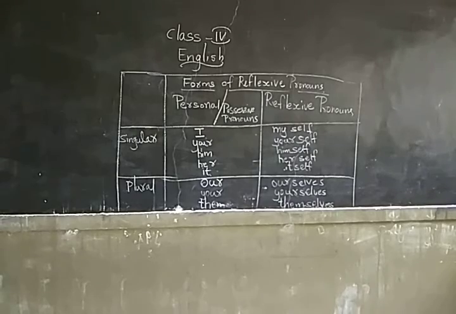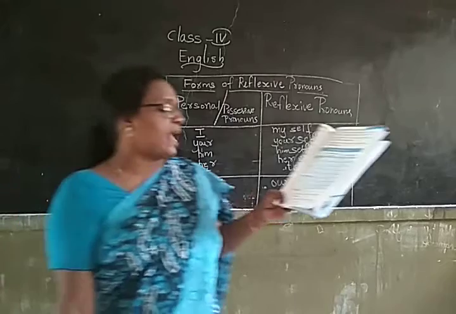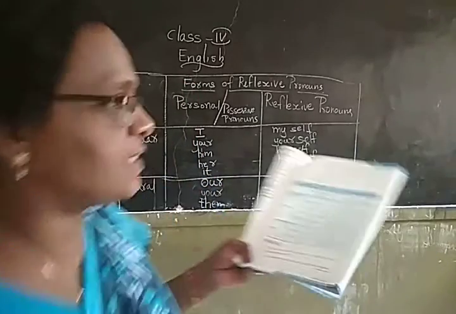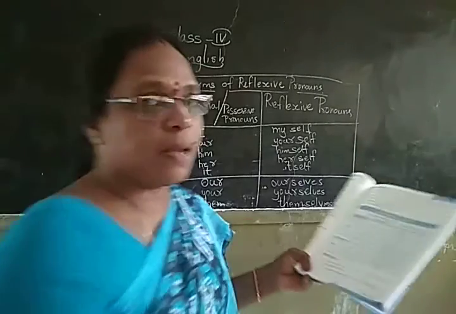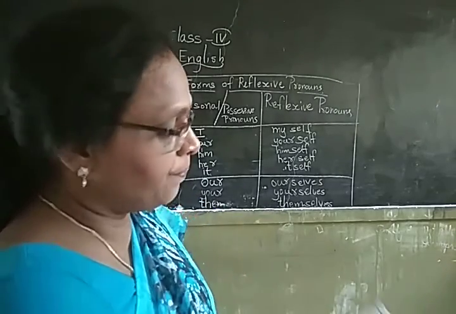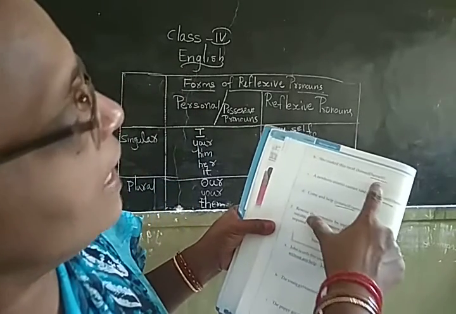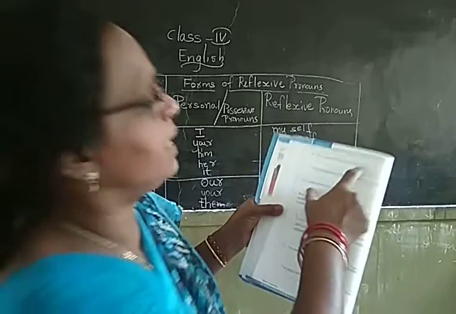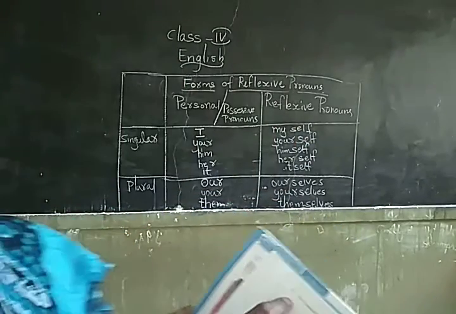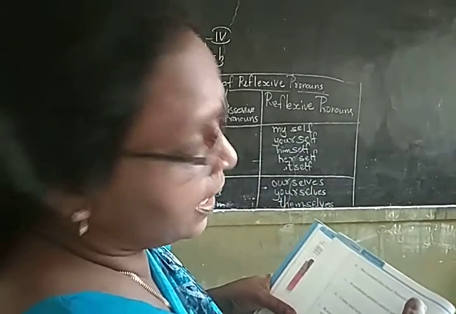Pick the correct option to complete the following sentences and rewrite the sentences. My grandparents made the house, ourselves or themselves. What will come? Themselves. Okay? Next, she cooked this meal, himself or herself. Here the gender is changed. She means for girls, so you are going to write herself.